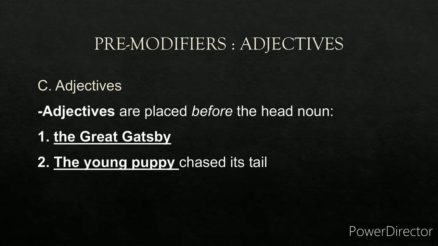Third type of pre-modifier is the adjective. Now adjectives are placed before the nouns. For example, the Great Gatsby. Great is the adjective. The Great Gatsby is a noun phrase. The young puppy chased its tail. Young is the adjective, so the young puppy is the noun phrase.